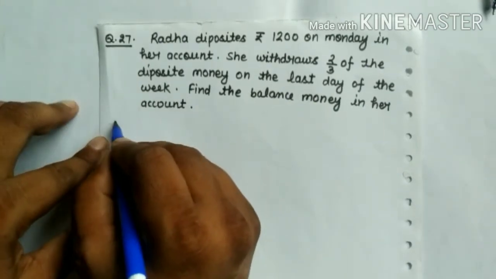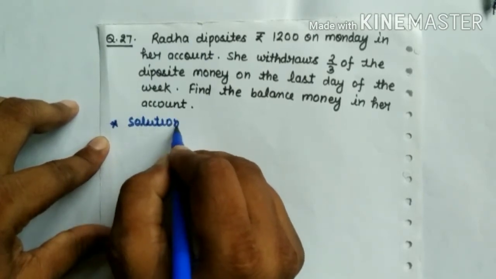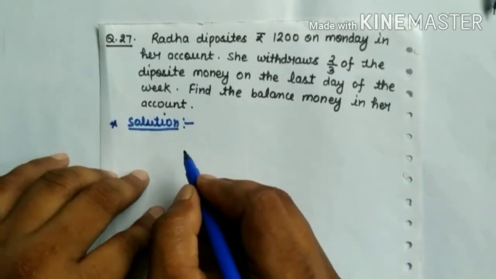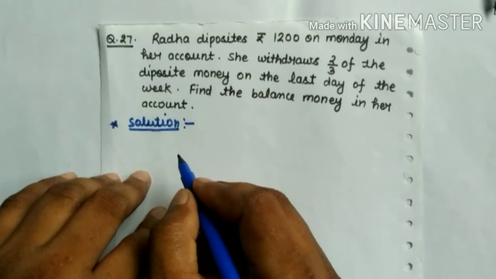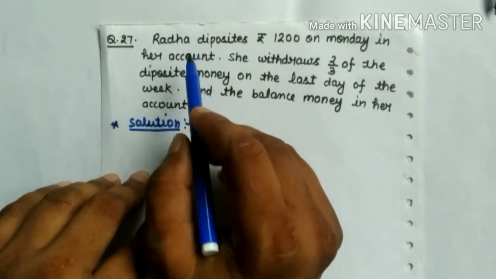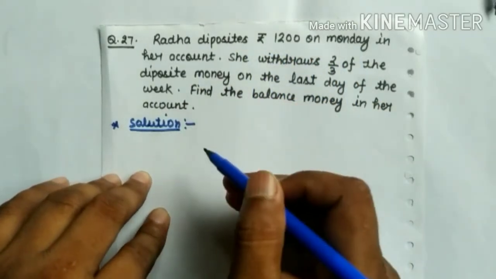Now let's start the solution. Here it is given that Radha deposited rupees 1200 on Monday.